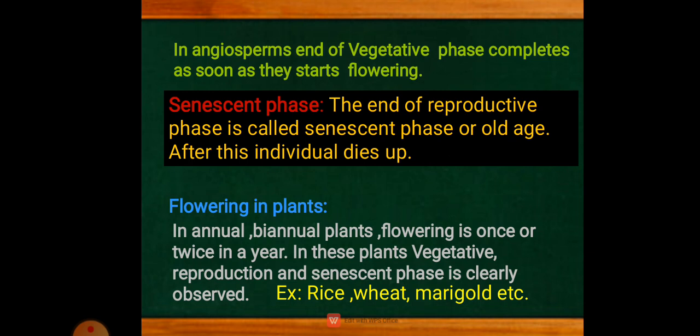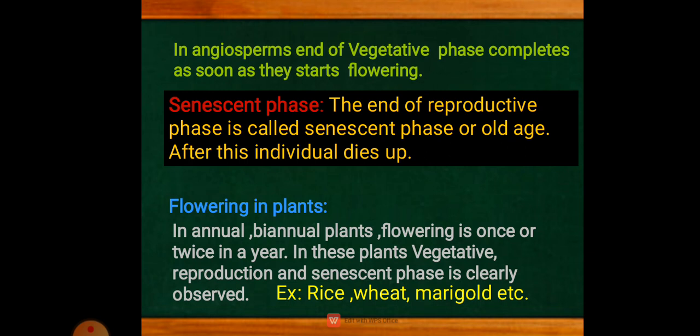Here, in the annual or biannual plants, flowering is once or twice. Annual is 1, biannual is 2. Like once or twice in the year, the flowering occurs once or twice in the year, and in these plants the vegetative, reproductive and senescent phases are clearly observed.